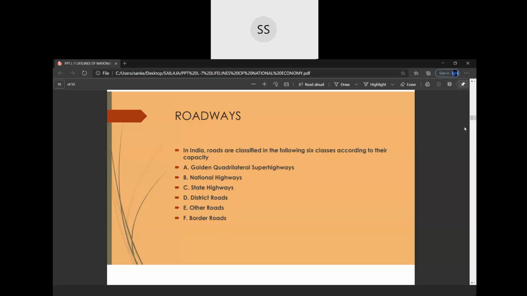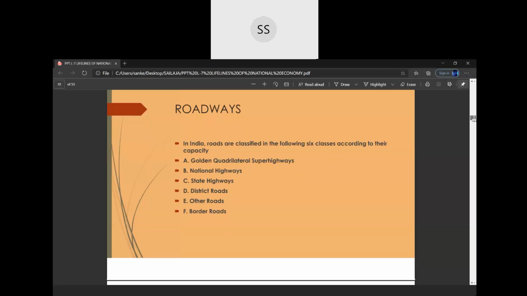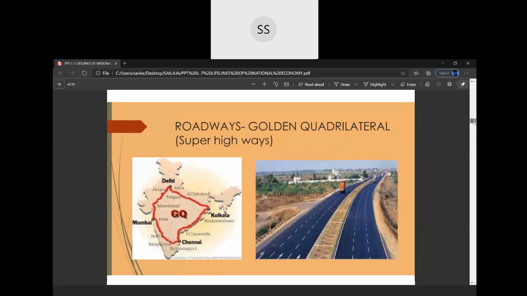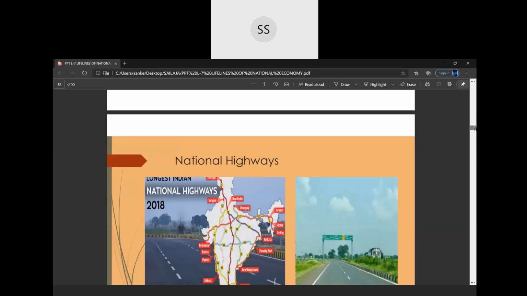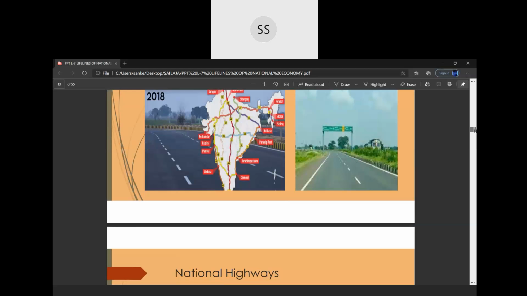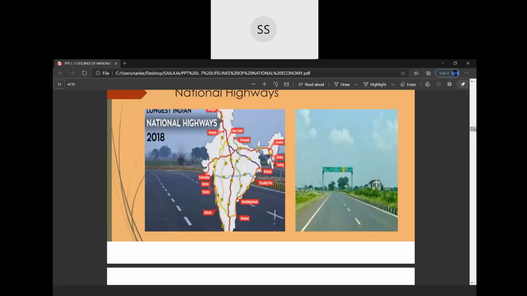Let's start with the national highways. As I said, we will do the superhighways later on. So we are heading towards the national highways. This is the latest map of national highways, children. Definitely you won't be able to make out the routes because there are so many highways over there.